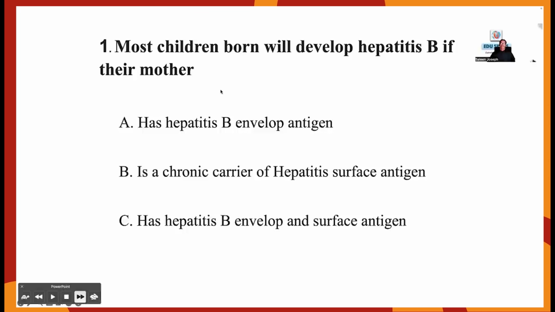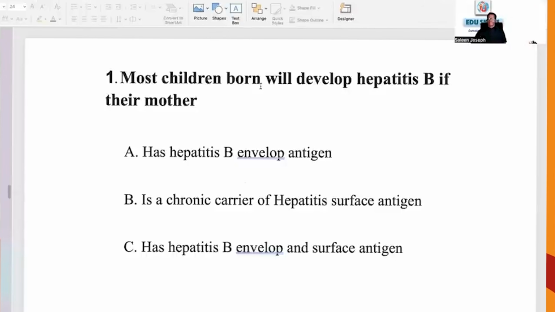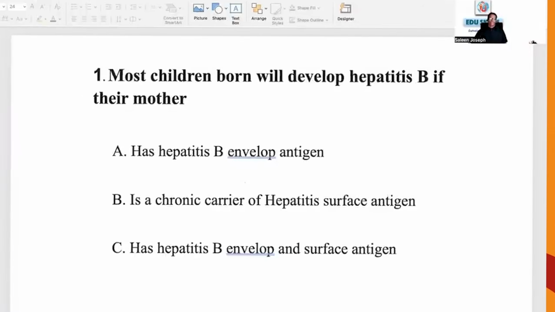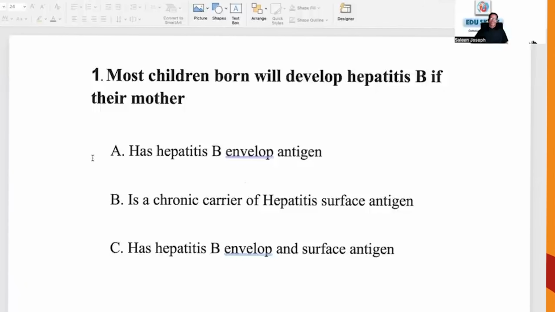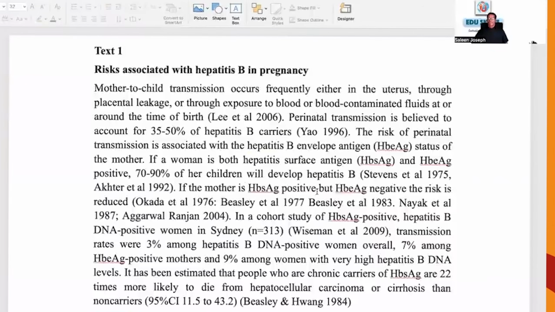Can somebody read this question? Most children born will develop hepatitis B if their mother: option A, has hepatitis B envelope antigen; option B, is a chronic carrier of hepatitis surface antigen; option C, has hepatitis B envelope and surface antigen. Now, do you have a scale expression here? Yes, most. Now you see how simple it is. Now this is the paragraph. In the question stem, there is the word most.